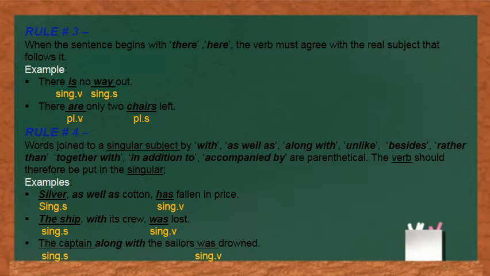Come to rule number 4. Words joined to a singular subject by with, as well as, along with, unlike, besides, rather than, together with, in addition to, accompanied by are parenthetical. The verb should therefore be put in the singular. Means when the subject is separated from the verb by expressions like along with, as well as, besides, ignore these expressions. Completely ignore these expressions when determining whether to use a singular or plural verb, because these expressions are parenthetical.